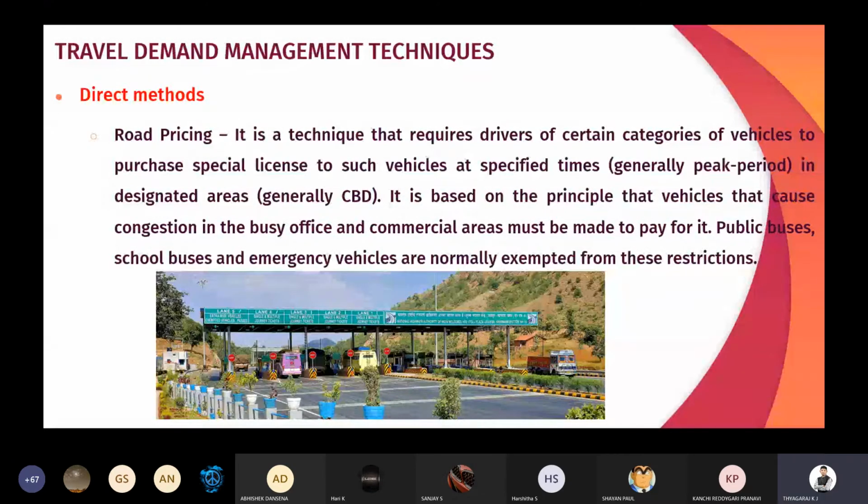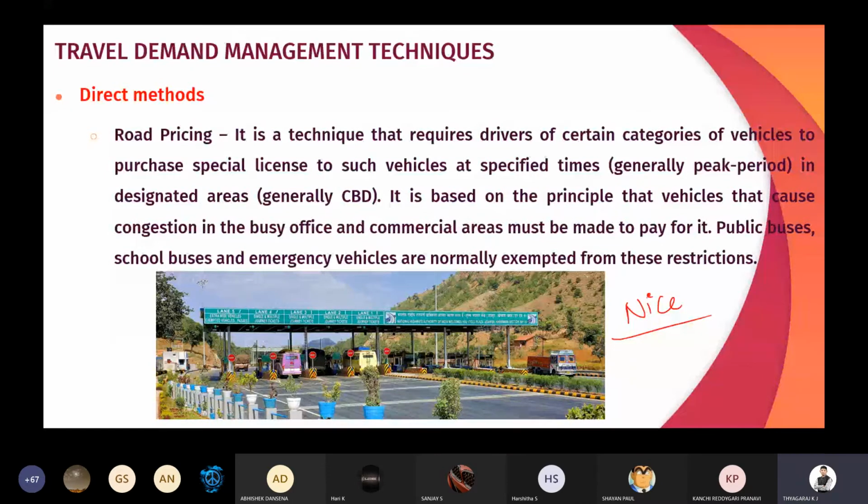I told you about the tolls. Road pricing, especially in nice road. Why I am telling this nice road is, in majority of the nice roads, first you will be paying the amount at the entry of the nice road. Then you are going to enter the nice road. But if you see the toll roads, after the utilization of the road, after you use it for 3 hours or 4 hours, then only you are going to pay the amount at a certain location.